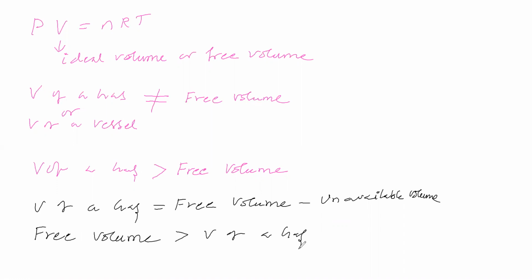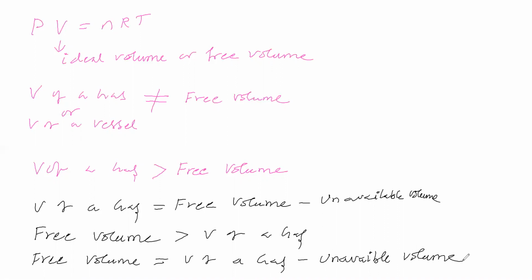If we take like this, then we can say free volume is equal to volume of a gas minus unavailable volume. Like this, 2 points we will take. Now free volume is equal to volume of a gas minus unavailable volume. This point we have taken.